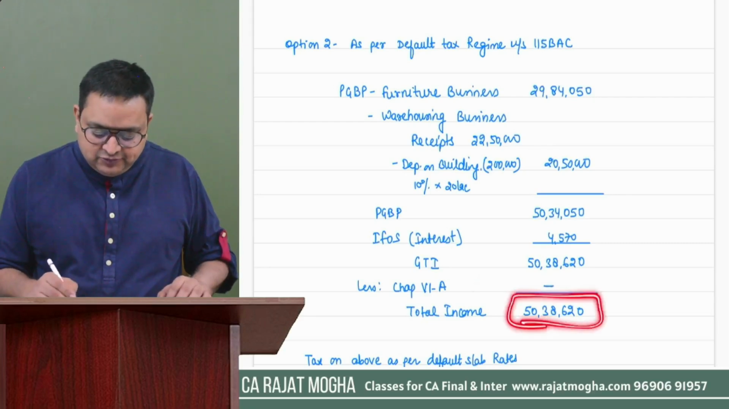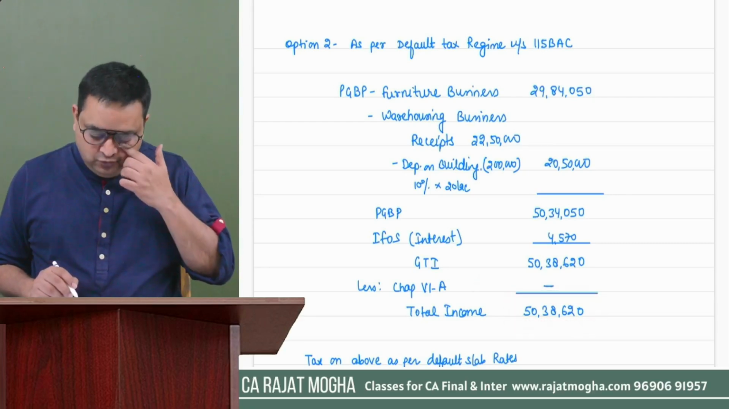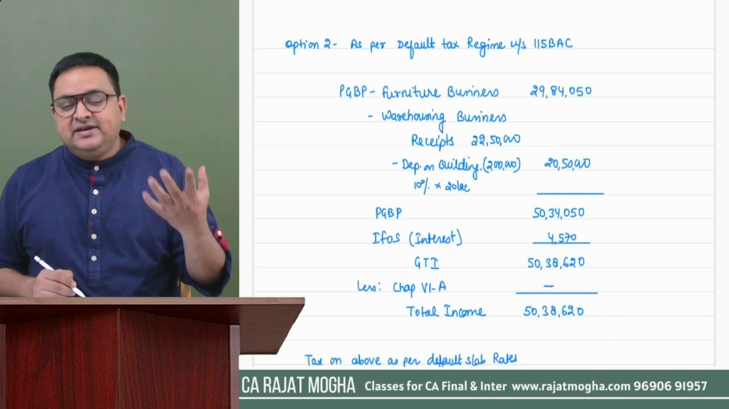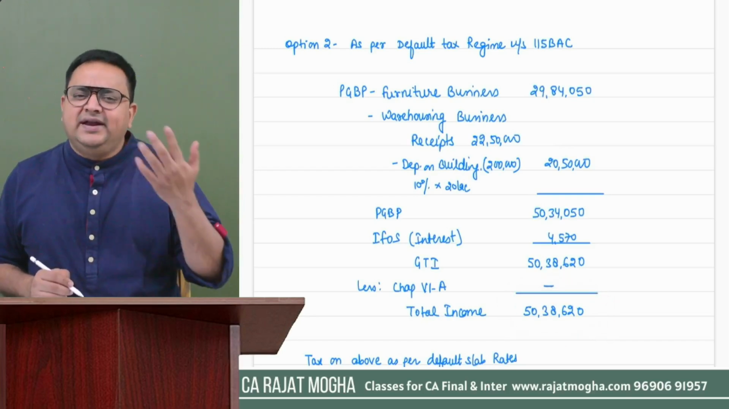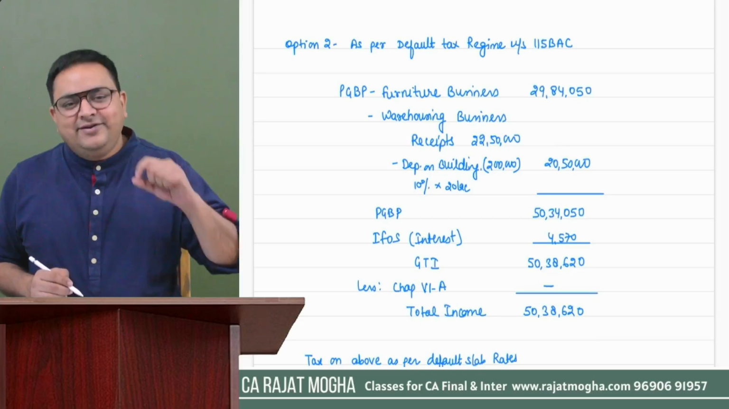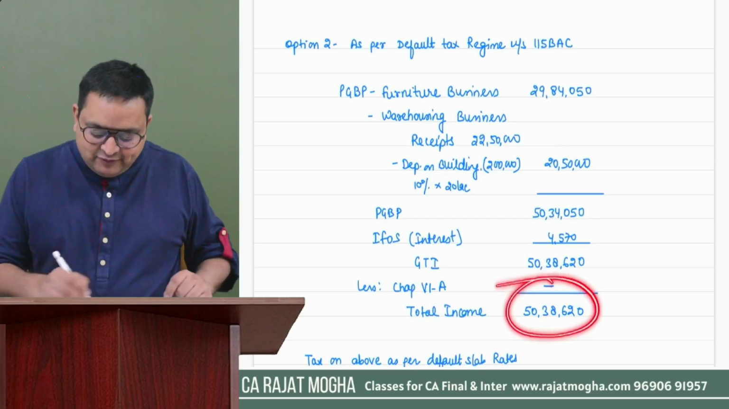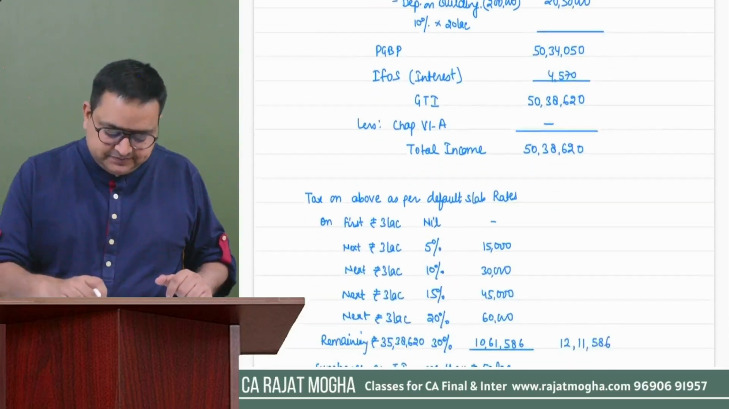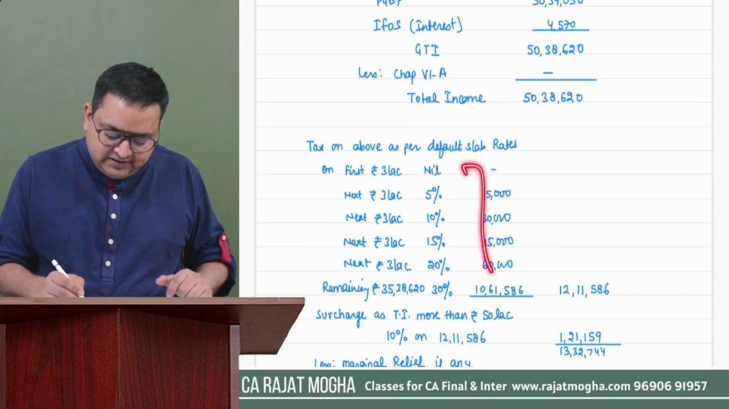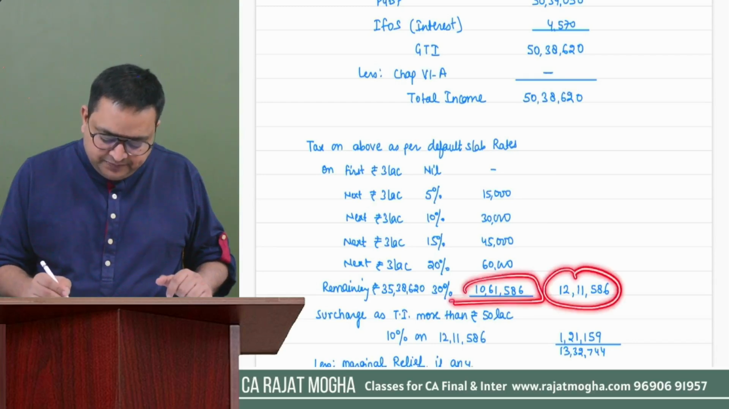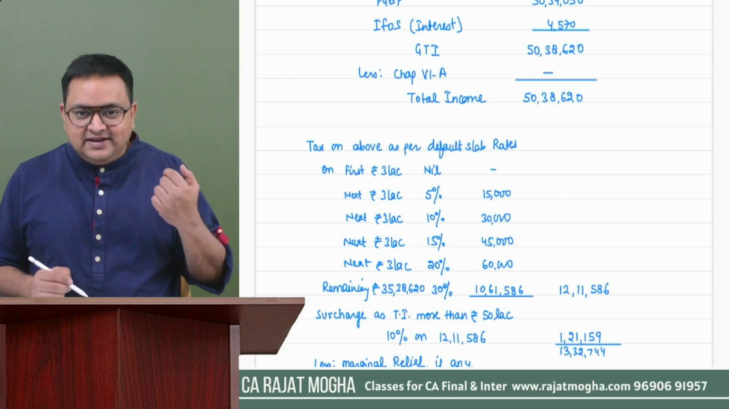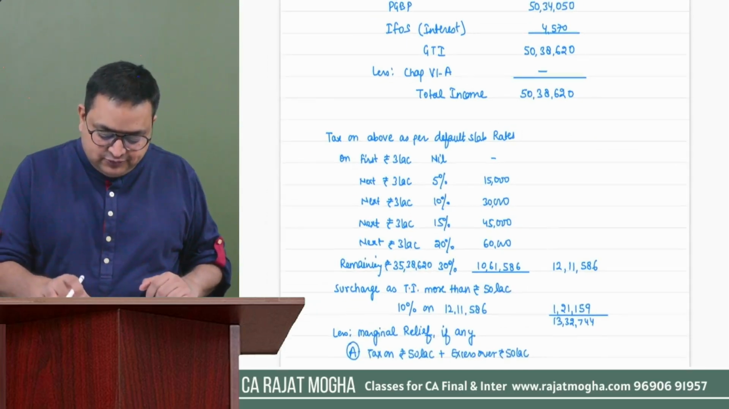So our total income comes to 50,38,620. Now you have to calculate tax on this income. But first of all, see whether there is any special income like long-term capital gain, 111A, 112A, etc. There is no such income. So here we have to calculate tax as per the normal slab rates of 3 lakh. I have calculated the tax amount here, and the total tax comes to this one. And because my income is more than 50 lakh, surcharge will also apply in this case.